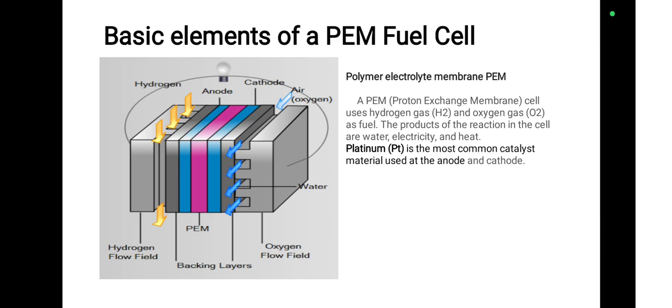The membrane allows only the hydrogen ions to pass to the cathode side, whereas the electrons pass through the external circuit, so that electricity is taken, and then the electrons reach the cathode side through the external circuit. Here platinum is the most common catalyst material used at the anode and cathode.